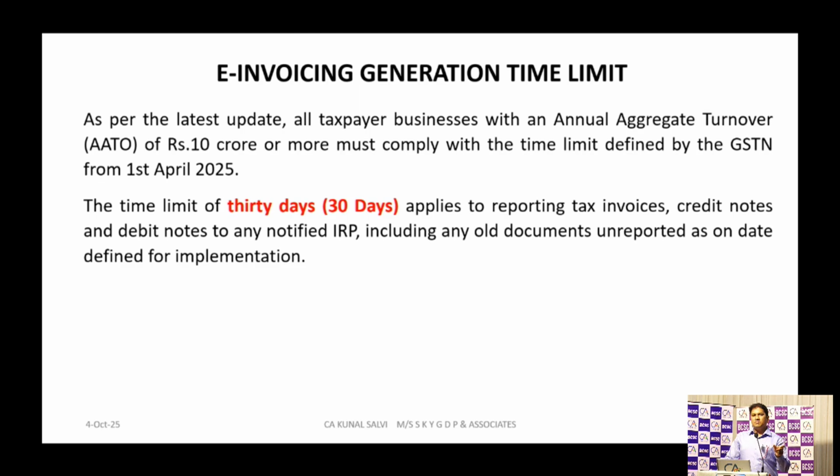Suppose one has prepared a tax invoice on 1st October 2025. He has to upload or report that invoice on the invoice reporting portal within 30 days from the date of creation of that basic document or tax invoice. So for a 1st October 2025 bill, one has to create the e-invoice up to 30th October 2025. After 30th October 2025, against that invoice, the taxpayer cannot report that invoice to the invoice reporting portal. That is, he cannot create the IRN number for that particular tax invoice.